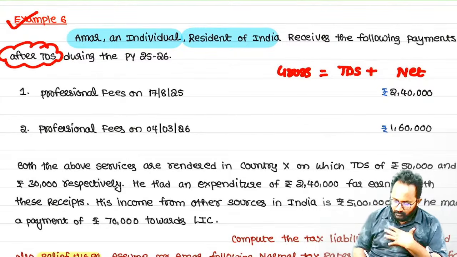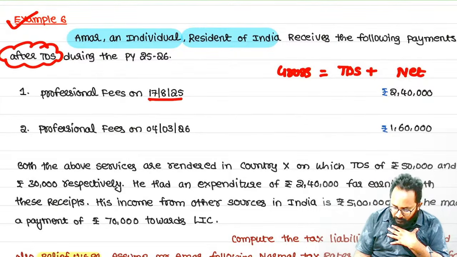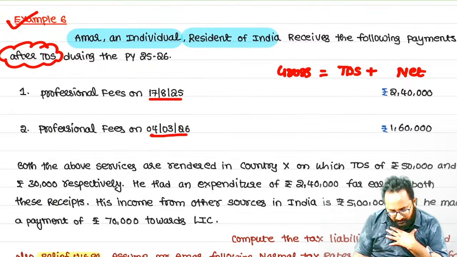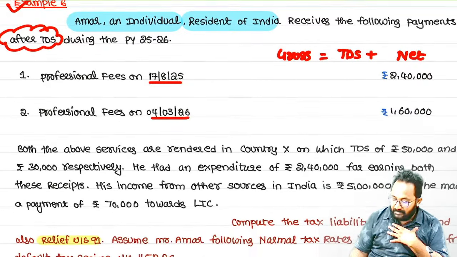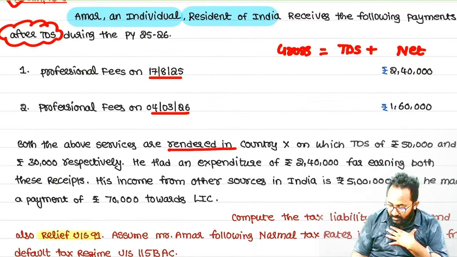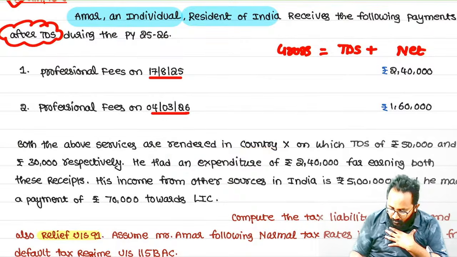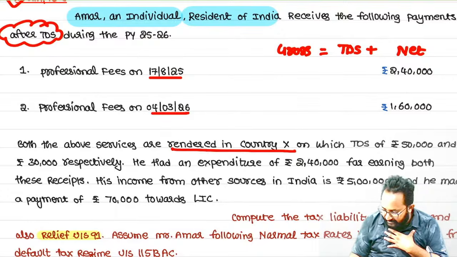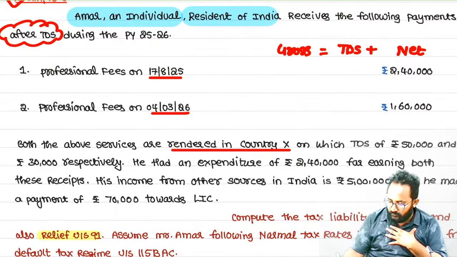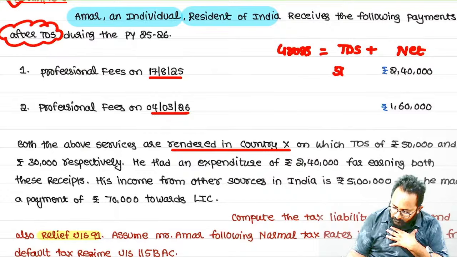Professional fees received during the previous year, 2 times. These amounts were received from which country? Country X. What is the amount of TDS deducted also? Clearly they have given it. Please read and tell me. First, what is the TDS amount? 50,000. Second one, 30,000.